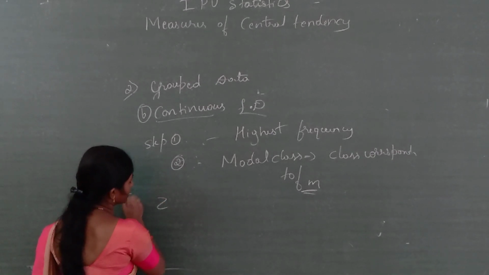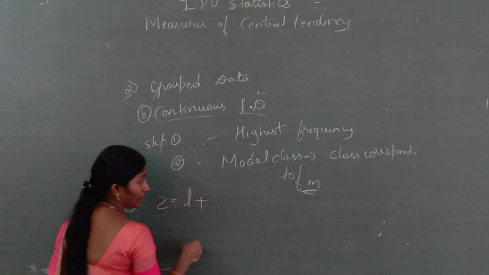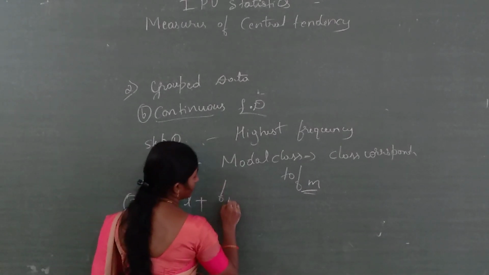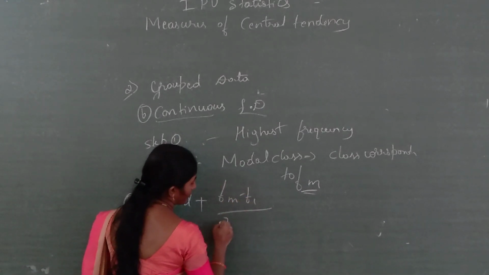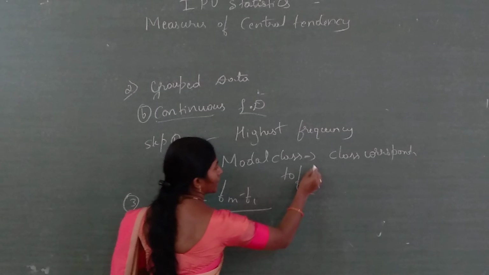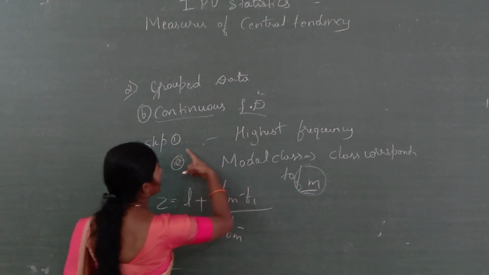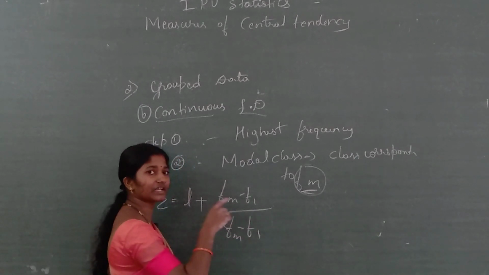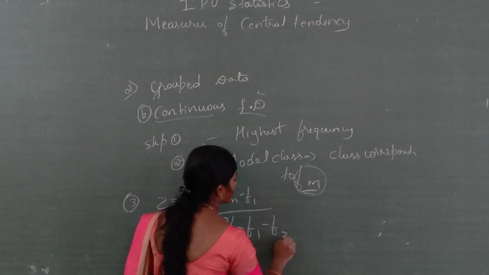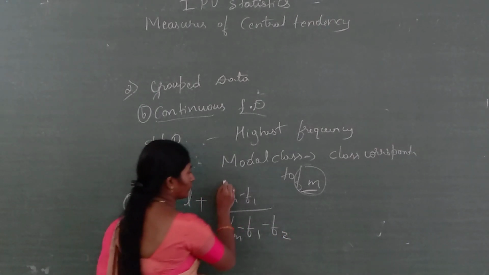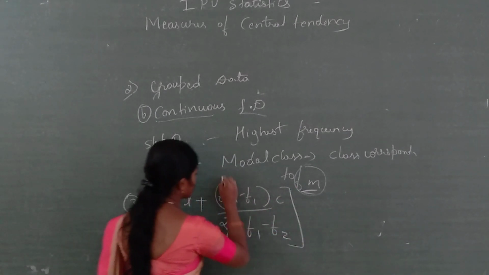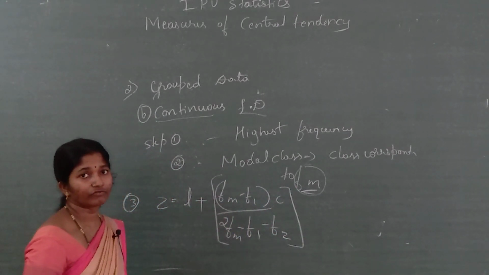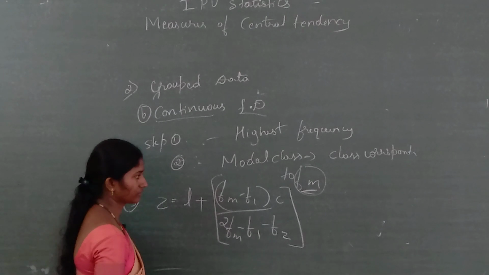Third step, Z is equal to L plus (Fm minus F1) divided by (2Fm minus F1 minus F2), into C, same type of formula. See, Fm means modal class frequency. F1 means preceding value, F2 the succeeding value.